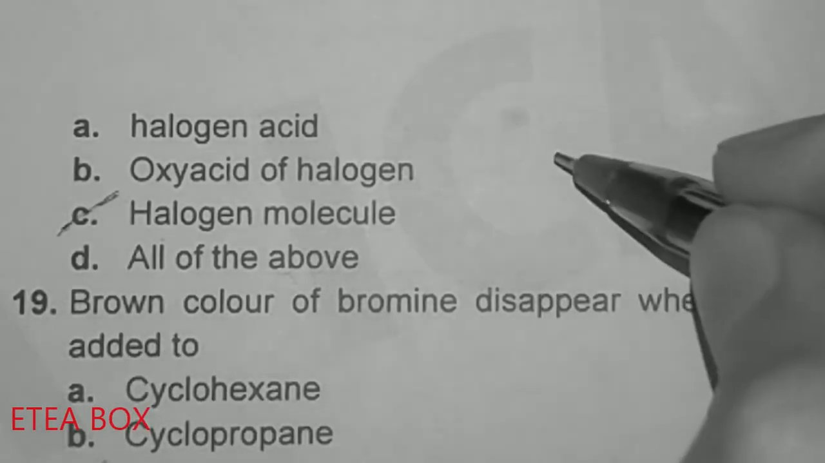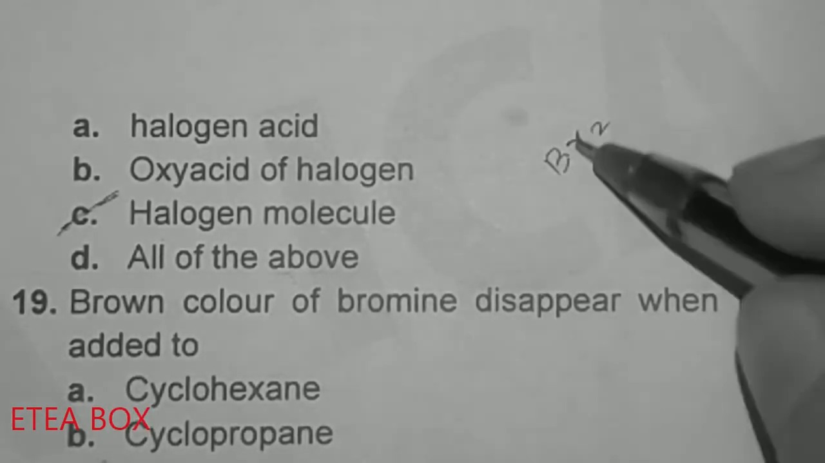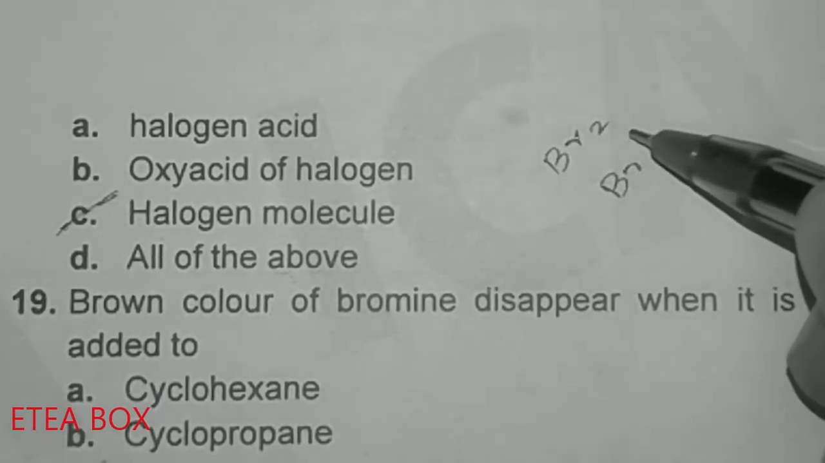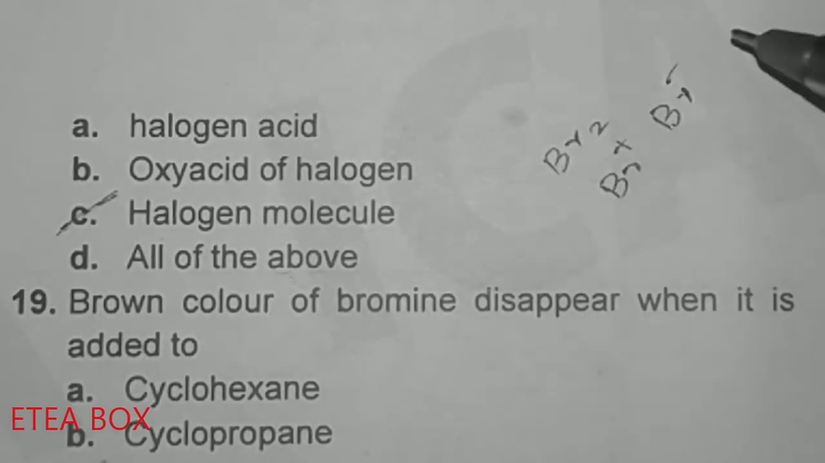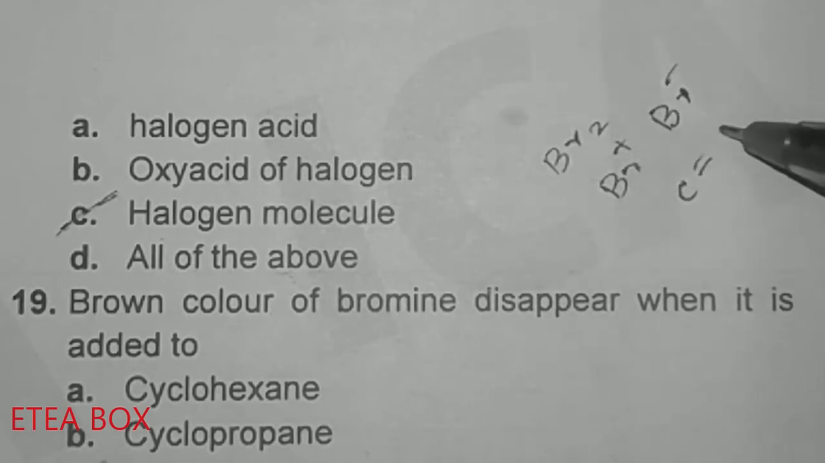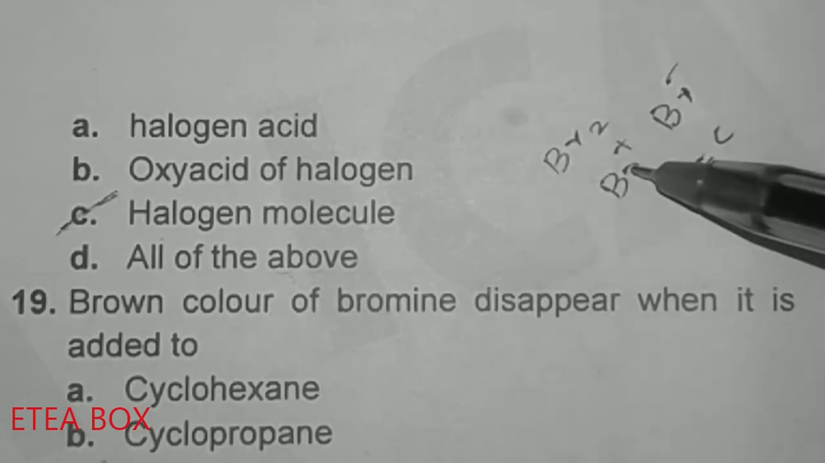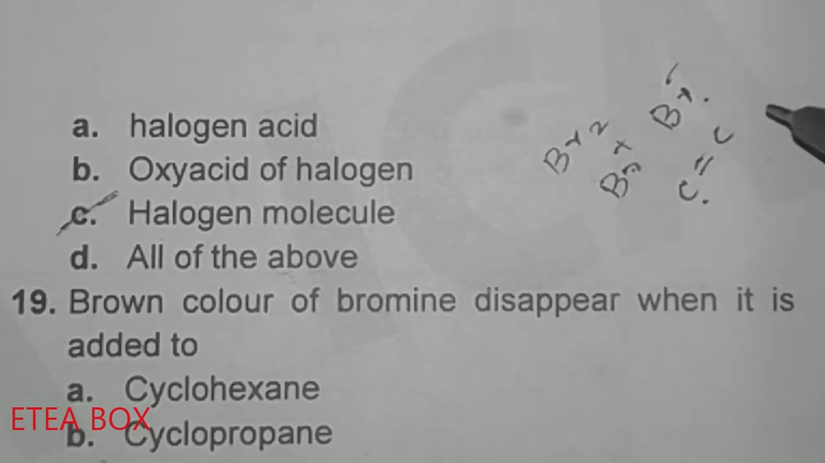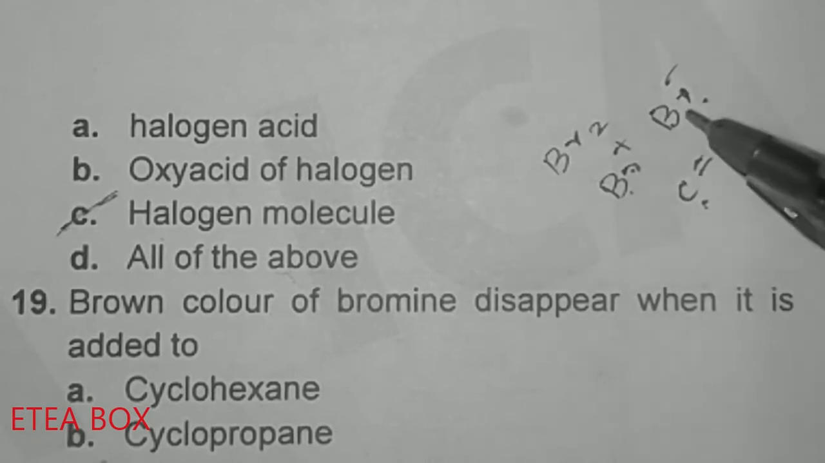The halogen molecule, let's suppose Br2, will break down, Br positive and Br negative will form, and it will be added to the alkene. Let's suppose this is carbon-carbon. When this bond is broken, one bromine will be attached to one carbon and the other bromine will be attached to the other carbon. So when we react a halogen molecule with an alkene, we will get vicinal dihaloalkane. Vicinal means the halogen atoms are on adjacent carbon atoms. So this one is vicinal.